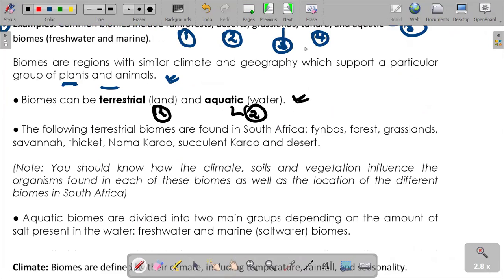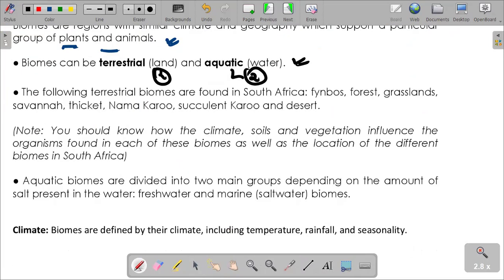Biomes can be terrestrial, or we can talk about aquatic, which can be fresh water or marine water. In terms of aquatic, it can be fresh or marine water. So we have the following terrestrial biomes found in southern Africa.